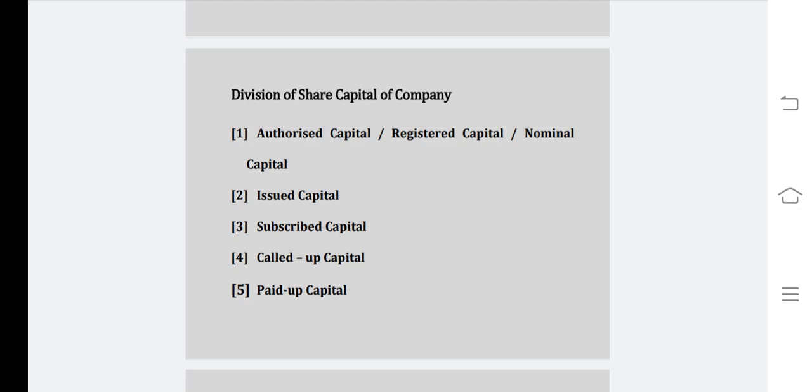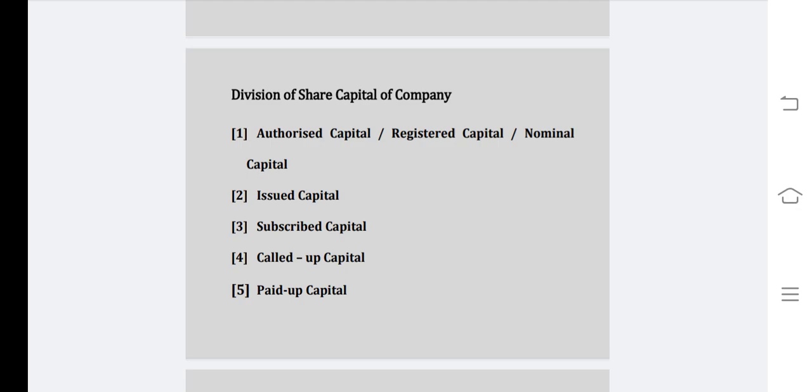Next, coming to the paid up capital. The called up capital may not be fully paid up. Some shareholders may pay only part of the amount required to be paid or may not pay at all. Paid up capital is the part of called up capital which is actually paid up by the shareholders. The remaining part indicates the default or due payments on calls by some of the shareholders. These are termed as calls in arrears. Thus, paid up capital is called up capital minus calls in arrears.